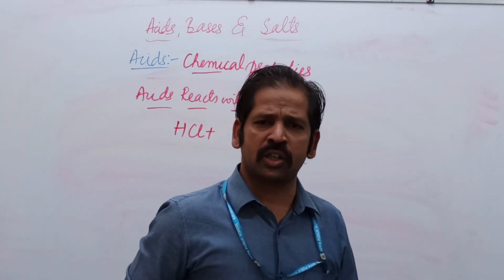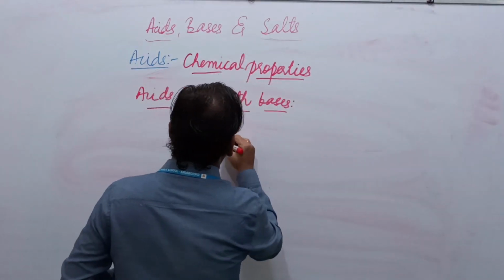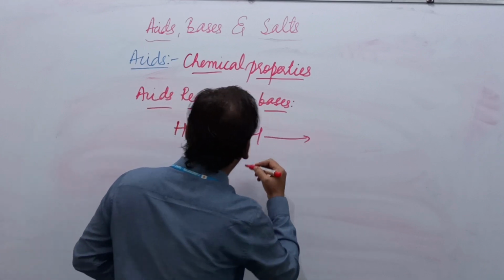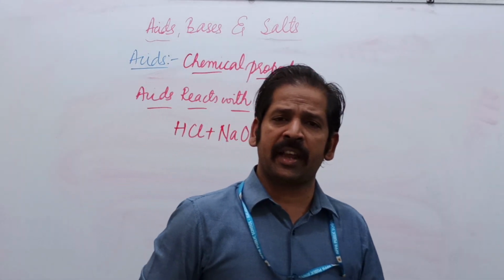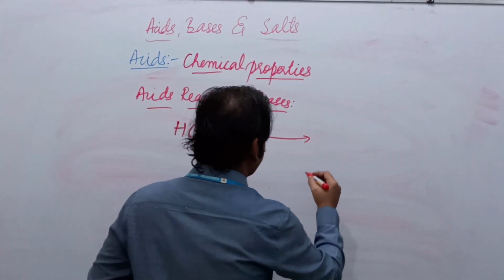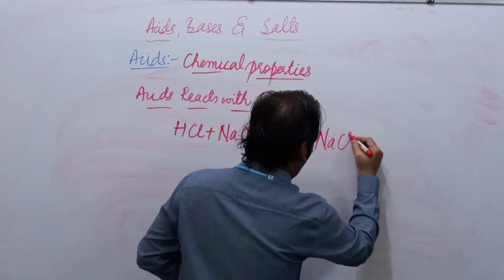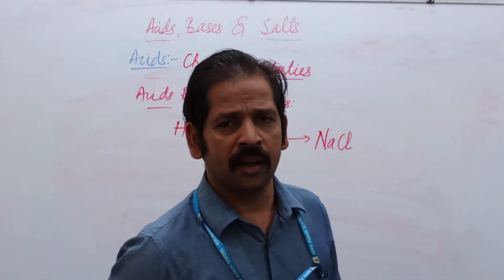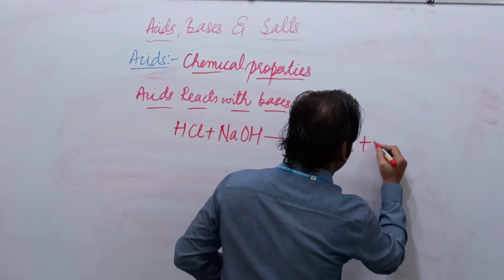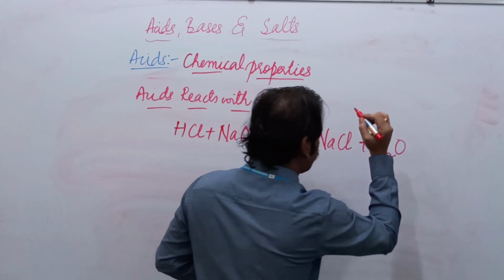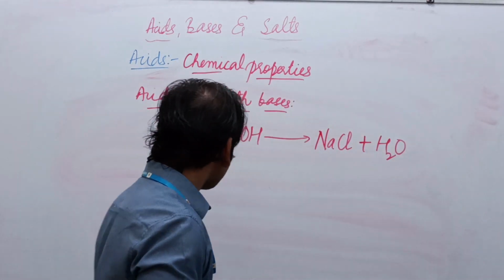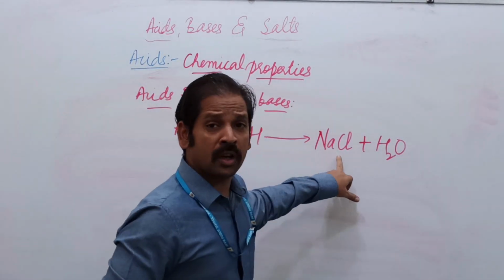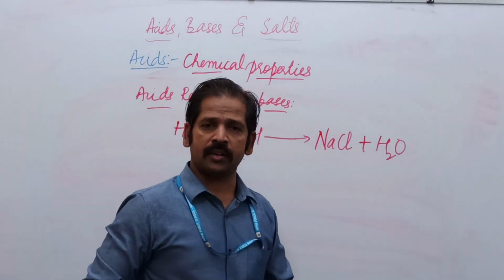Hydrochloric acid is a strong acid. Sodium hydroxide is a strong base. It forms a salt which will be neutral, sodium chloride, and water. Strong acid, strong base, neutral salt, and water.